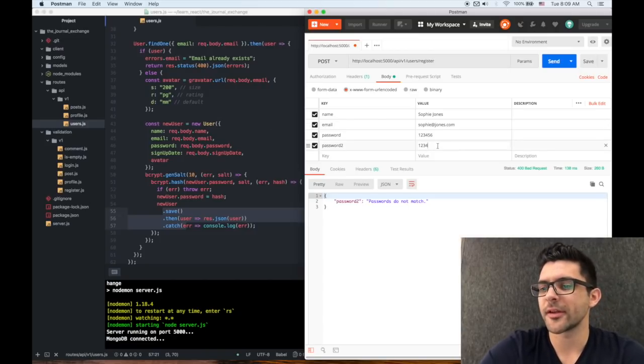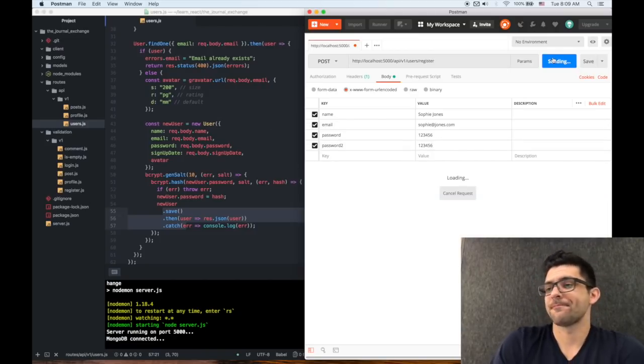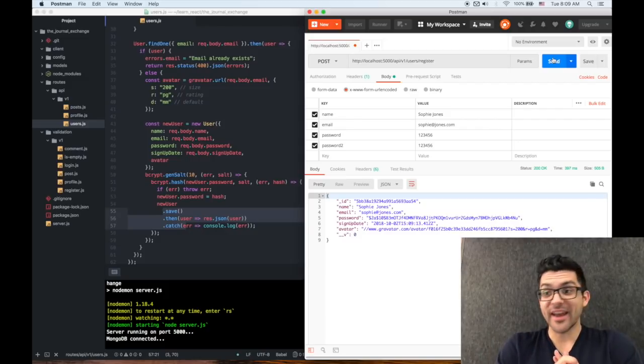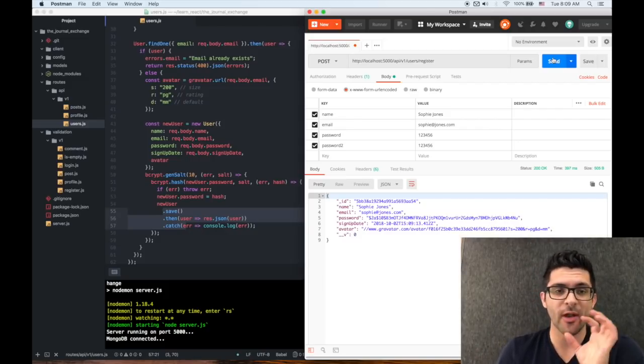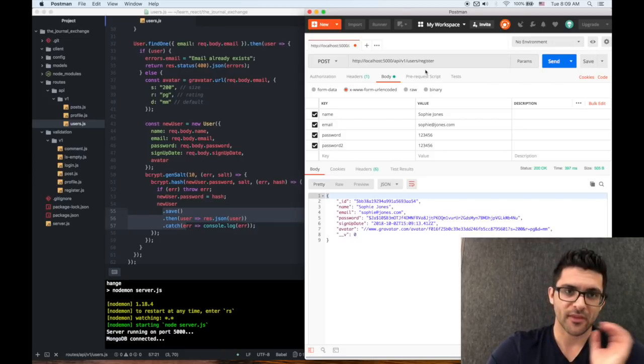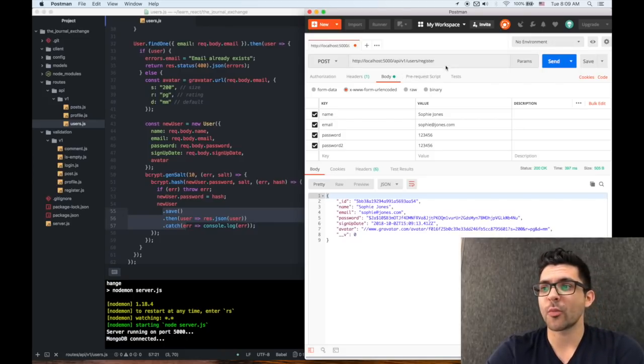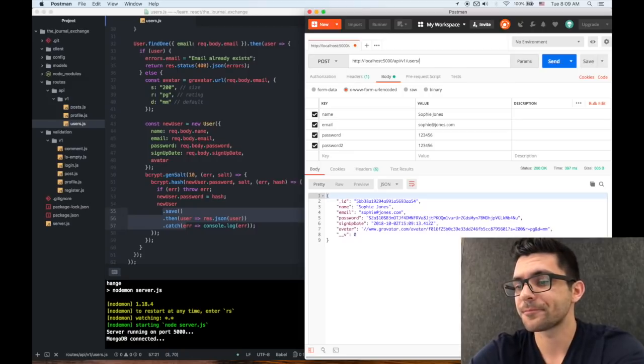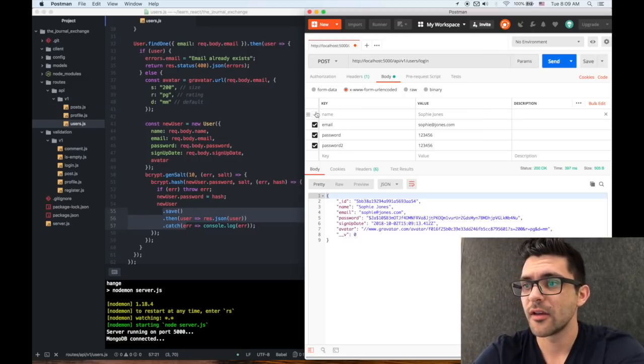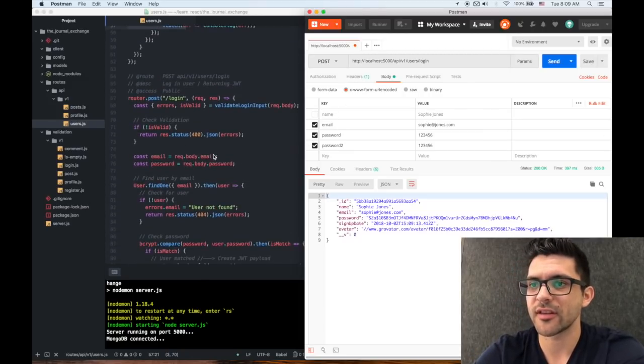So like, let's say that the passwords don't match, and you have to confirm your password. So everything works correctly. But look at this. Boom. We literally registered a user to the website. There is now a user called Sophie Jones on this application, and we can also log in as Sophie. We just need the email and password for that. You can see that over here.